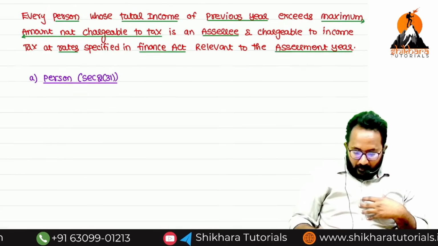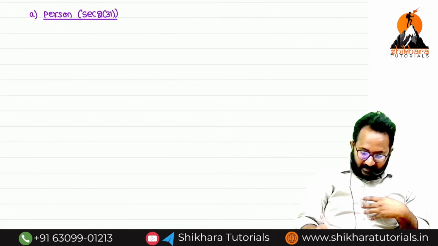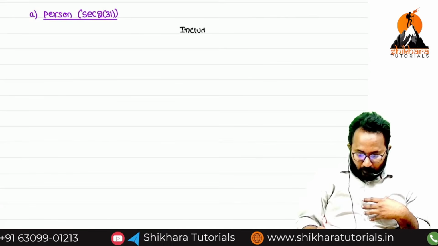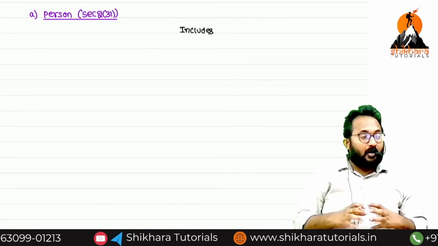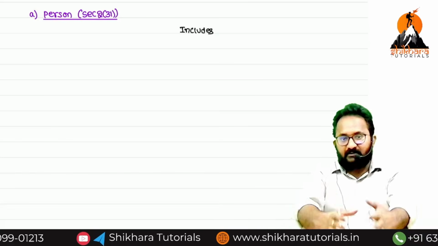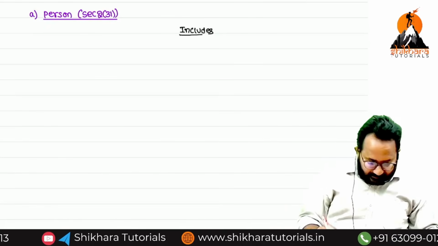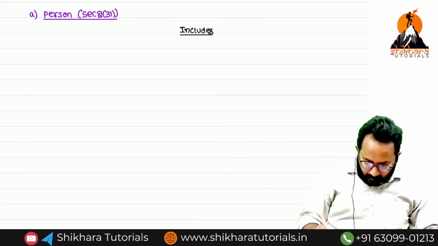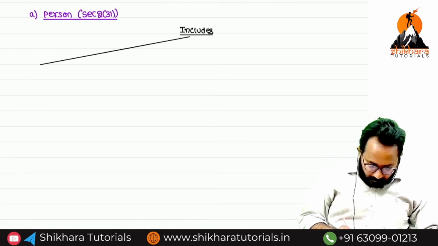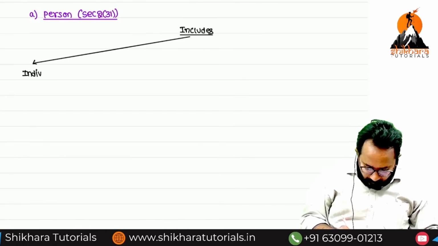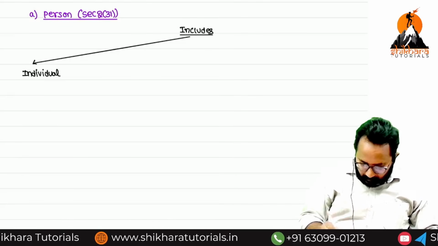Understood? Now, the person definition is given in an inclusive way. That means whatever I am saying now, all of these are included in the definition of person. Now you have to learn this by heart. First, you know already, individual.